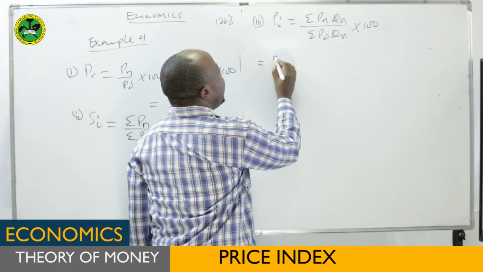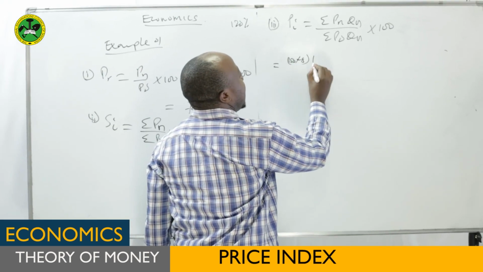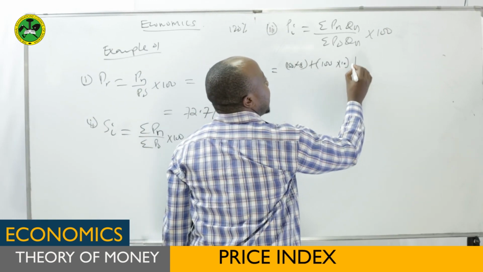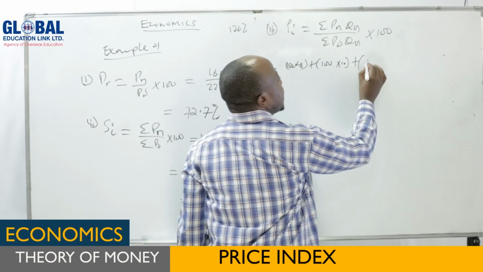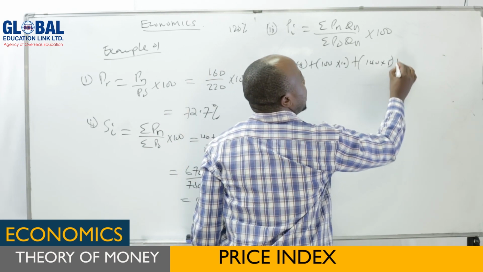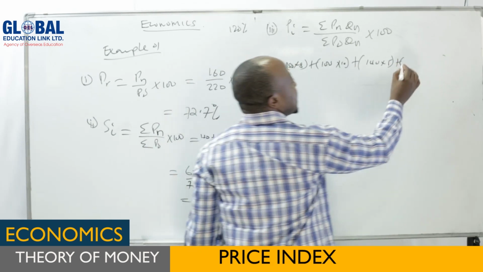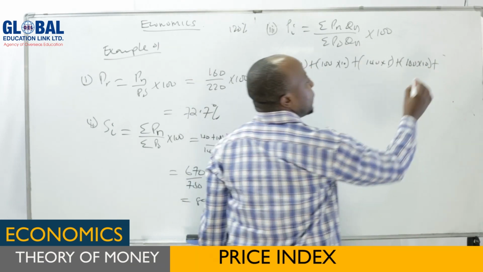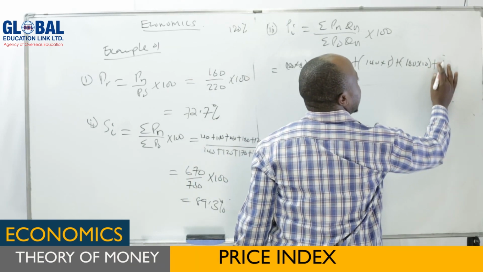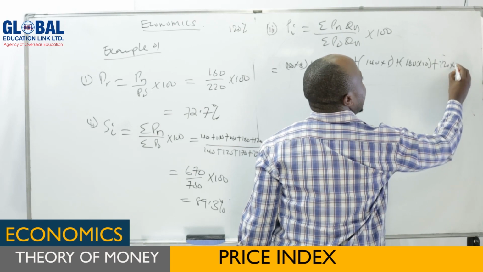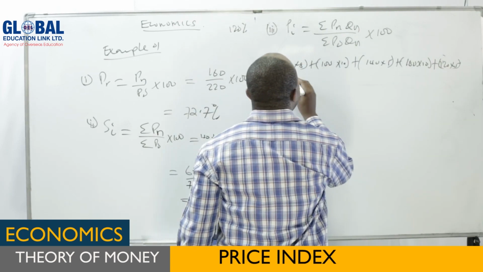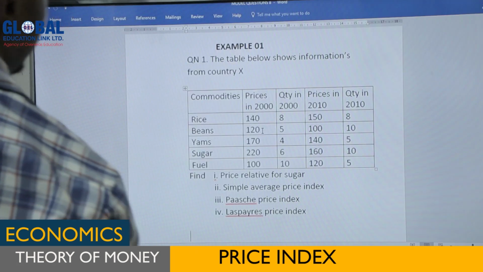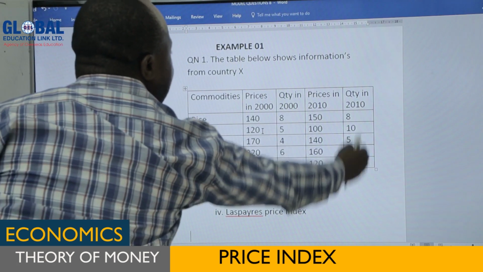So it will be 150 times 8 plus 100 times 10 plus 140 times 5 plus 160 times 10, then plus 120 times 5. Then we divide by PoQn. Po is this one times the last column.